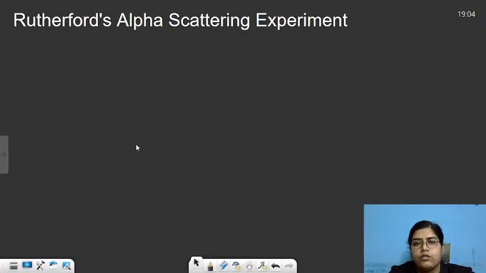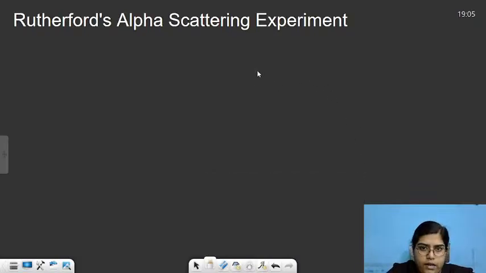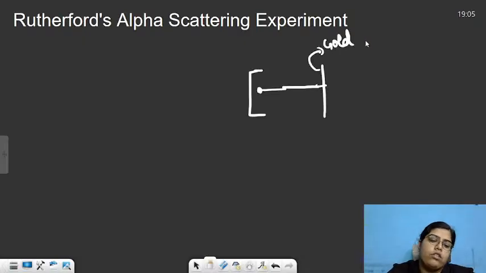So in Rutherford's alpha scattering experiment, what Rutherford exactly did is he took a gold foil and bombarded it with alpha particles. The setup was something like this. Over here, he had a radioactive source from where alpha particles were released, and then over here he kept the gold foil. This was the gold foil. Basically, the gold foil was bombarded with alpha particles. And when he bombarded the gold foil with alpha particles, he observed a few things.